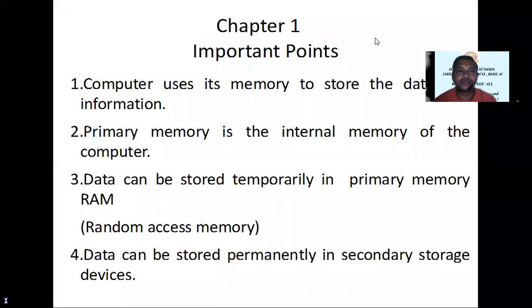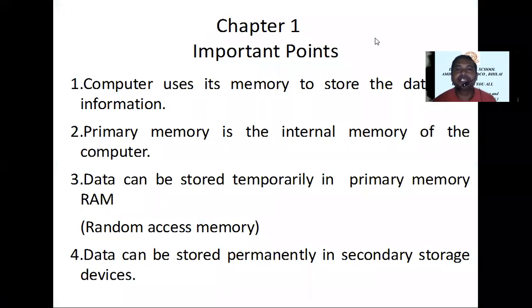Important point. Point number 1. Computer uses its memory to store data and information.